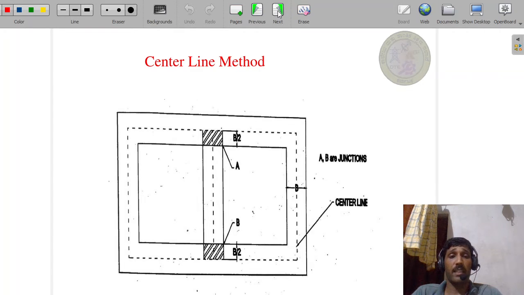In this center line method of estimation, first you have to mark the center to center length of each wall. Different types of walls you have to count separately, and then afterwards you have to identify the number of junctions.